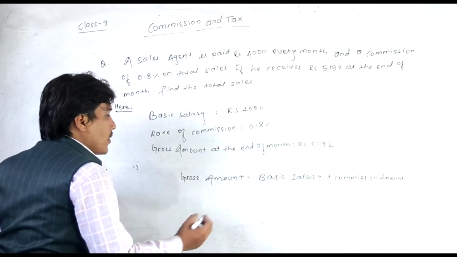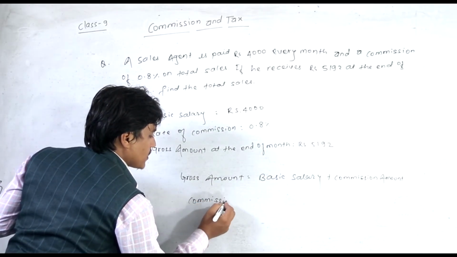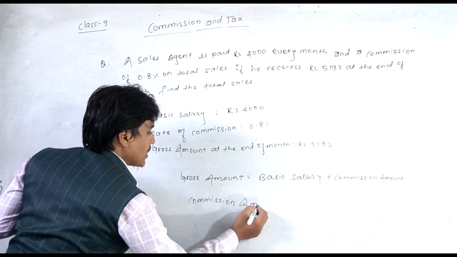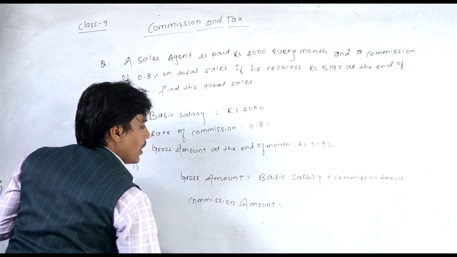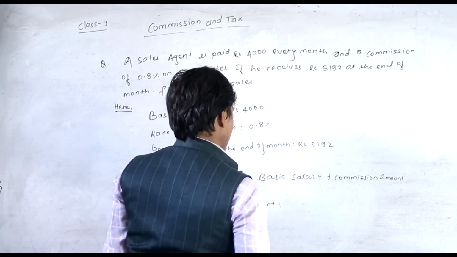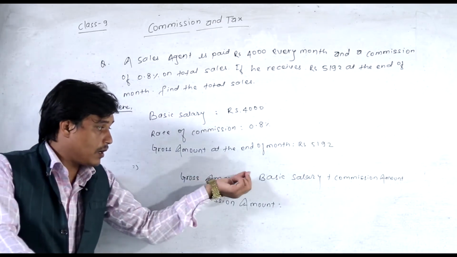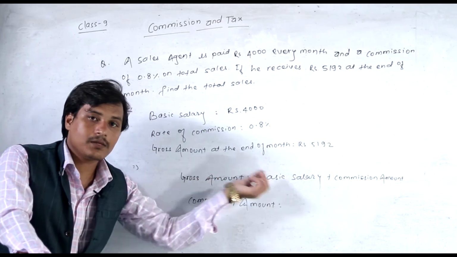So what is the commission amount? Commission amount is equal to gross amount minus basic salary.